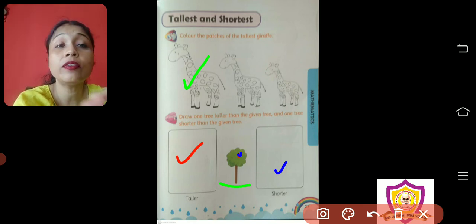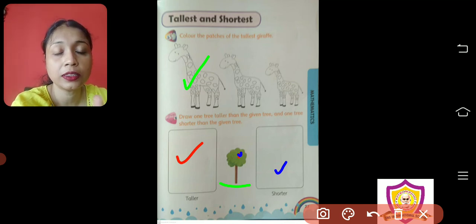Okay, when you complete, you will see there are 3 trees. One is tallest, one is shortest. They have given one tree. You have to make a tree which is taller than it. You have to draw a tree which is shorter than it.